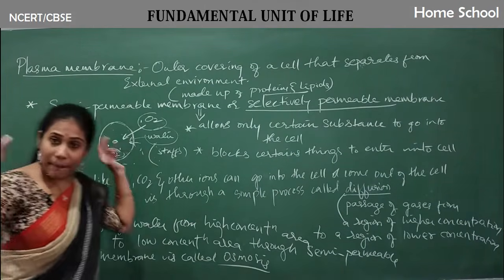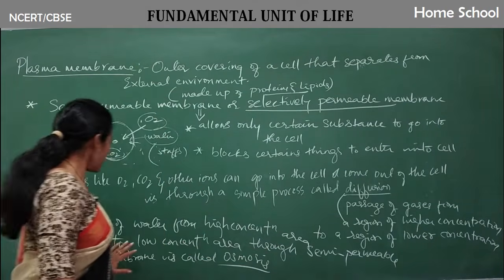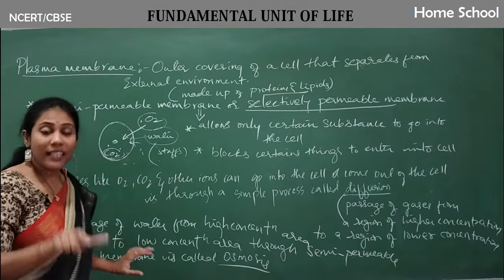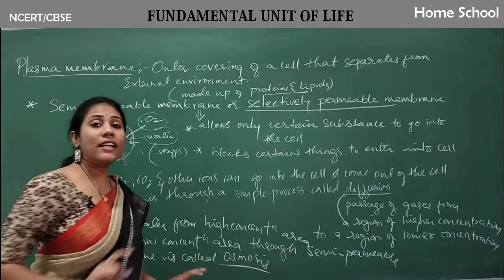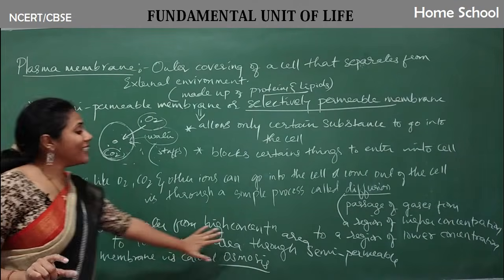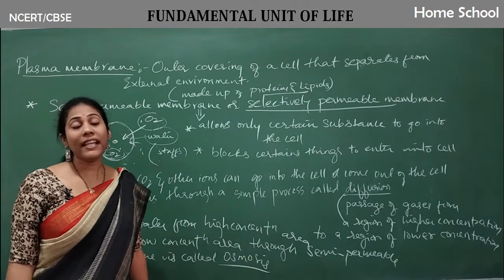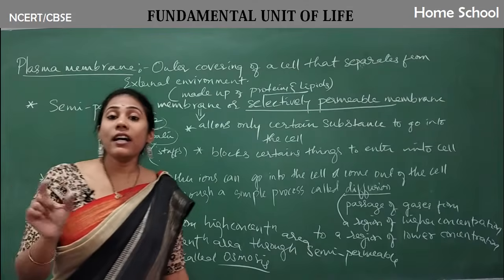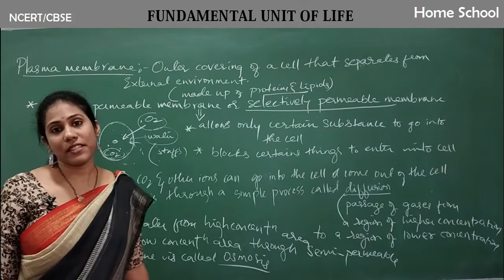Is the membrane compulsorily required? Not required. But what is osmosis? Passage of water, guys, from higher concentration area to lower concentration area. Definitely for water to pass, a membrane is required. That is called osmosis.